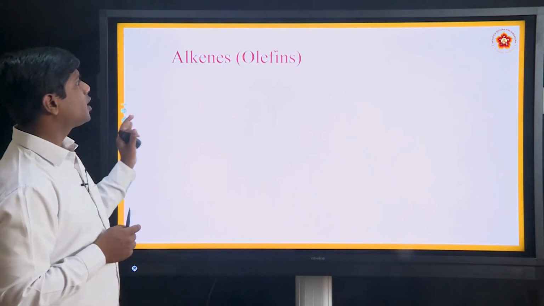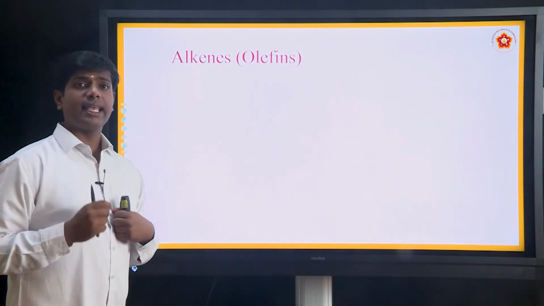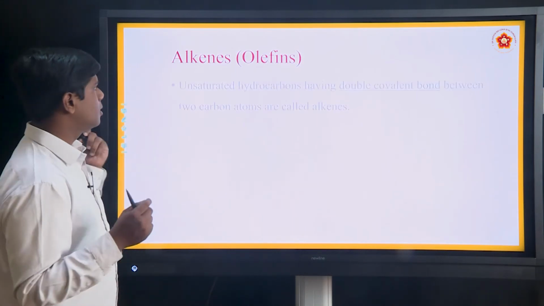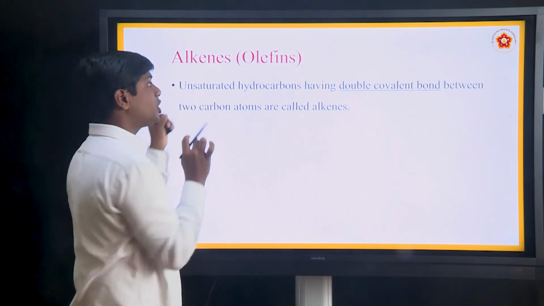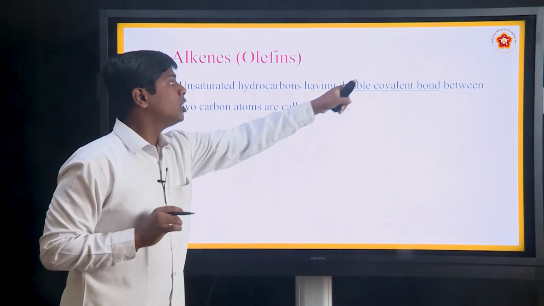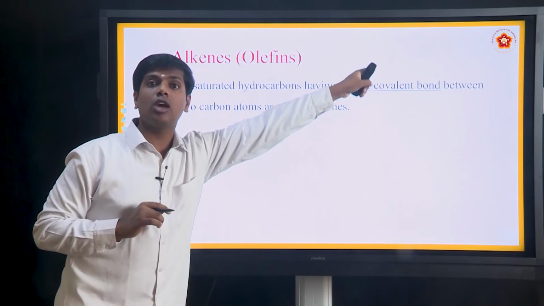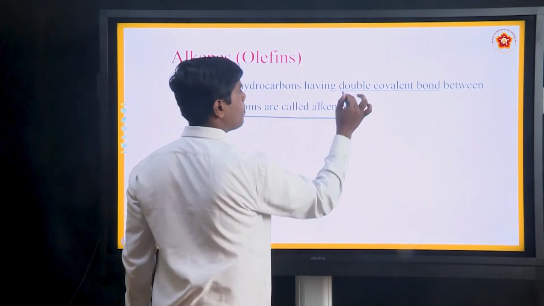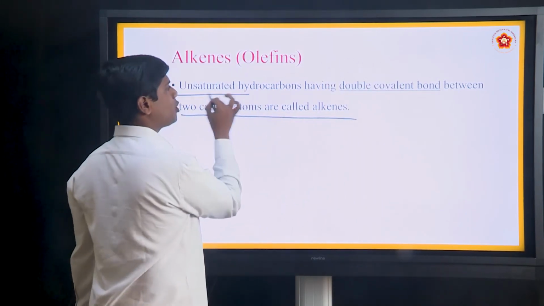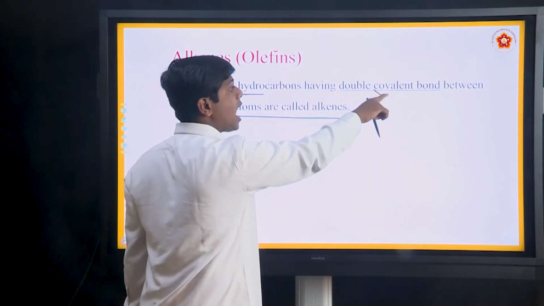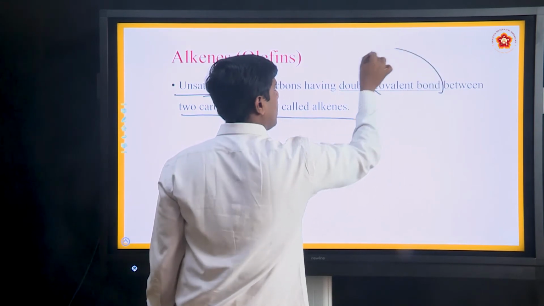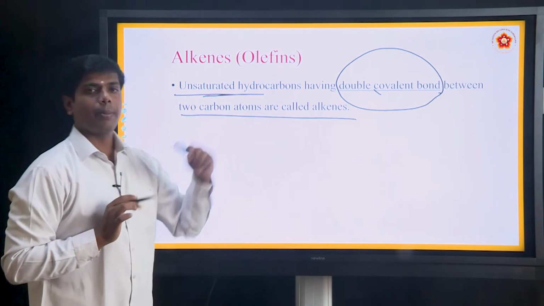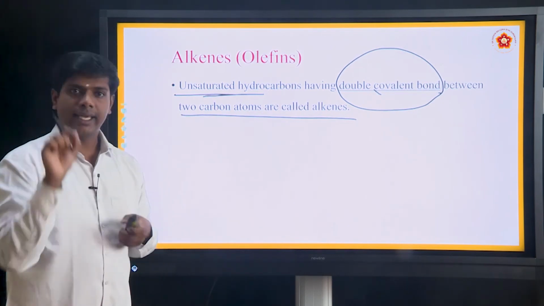Next, what are alkenes? Alkenes are also generally called olefins. Very important: unsaturated hydrocarbons having a double covalent bond between two carbon atoms are called alkenes.